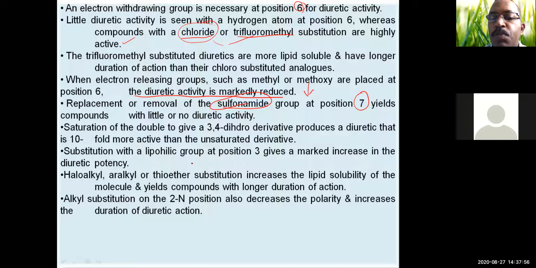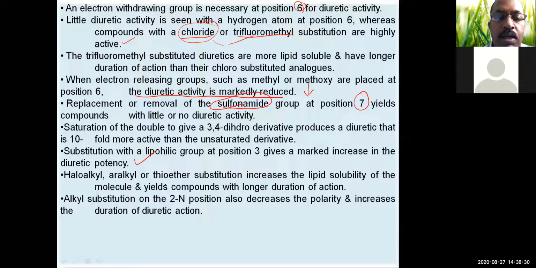Substitution with a lipophilic group at position 3 gives a marked increase in diuretic activity. So this also increases the lipophilic character. Those substitutions which increase the lipophilic nature of the drug will lead to higher diuretic activity. Haloalkyl, aralkyl or thioether substitution increases the lipid solubility of the molecule and yields compounds with longer duration of action. Coming to the next substitution, the alkyl substitution on the 2N position also decreases the polarity and increases the duration of action.